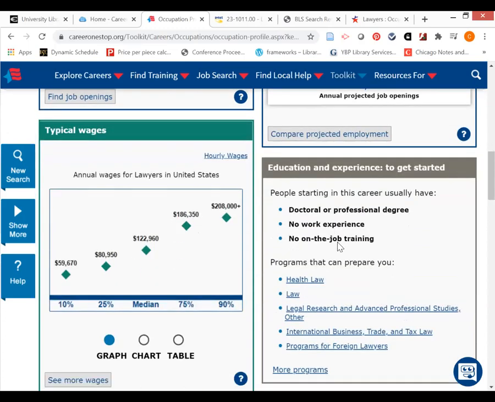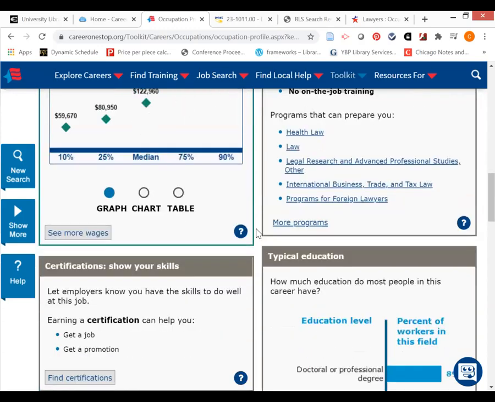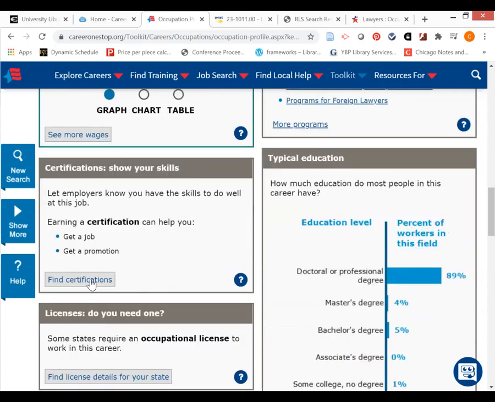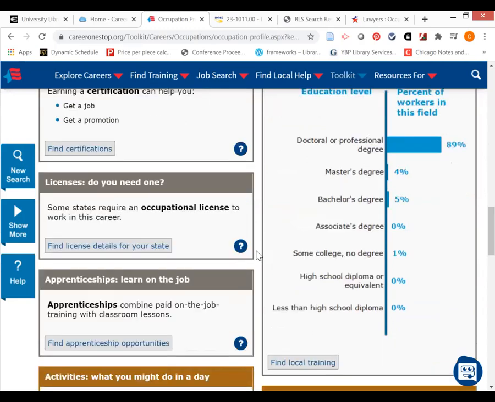Again, what education, what experience do I need to get started in a career as a lawyer? If I need any certifications, I could find those. And again, it looks like I do need that professional degree or that doctoral degree in this field. So I have a few more years of school ahead of me.